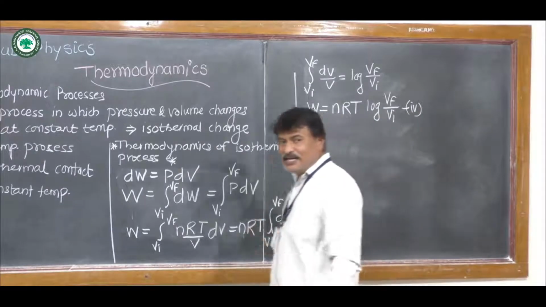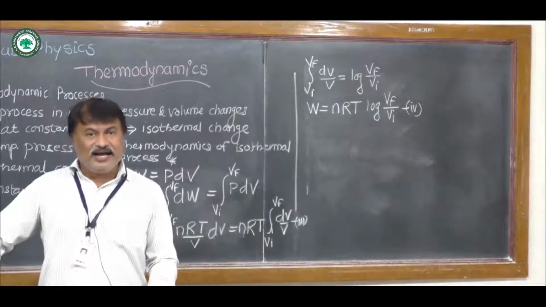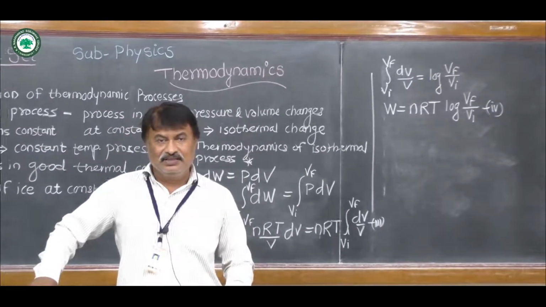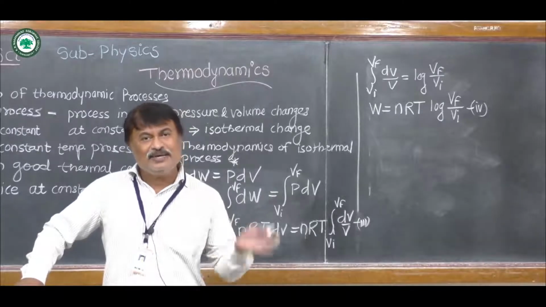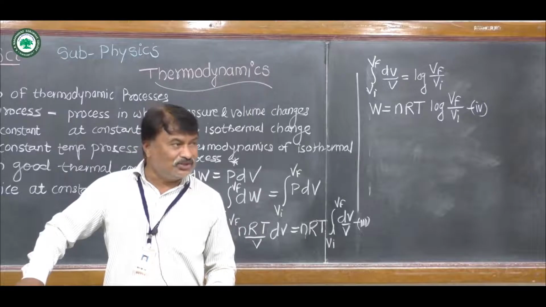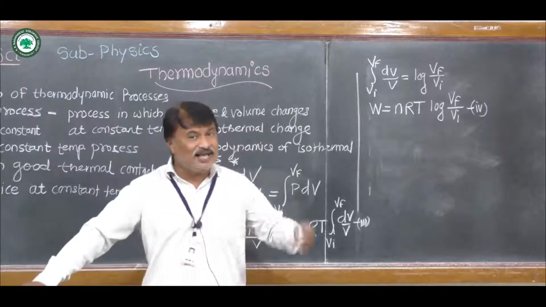Now when we consider an isothermal process, and an ideal gas is enclosed in the cylinder, then the internal energy of the system depends upon the temperature. As you know, in an isothermal process, temperature remains constant.